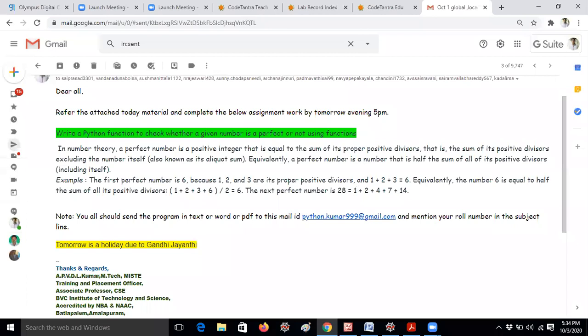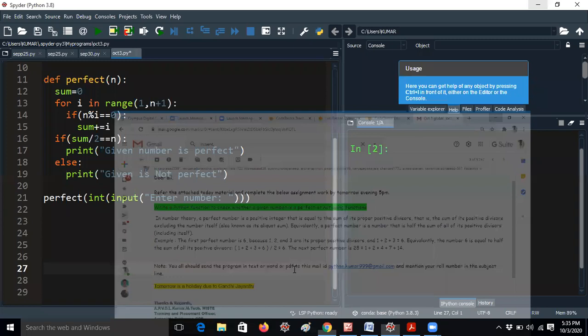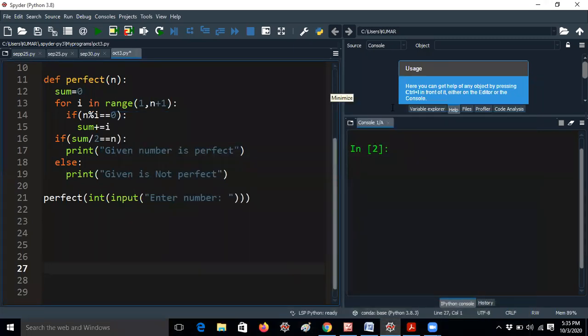Now everybody knows what a perfect number is, so I will move to the program. This can be done in many ways. First of all, I have copied one from one of the students, so let me explain.